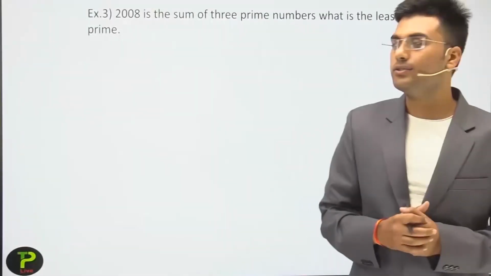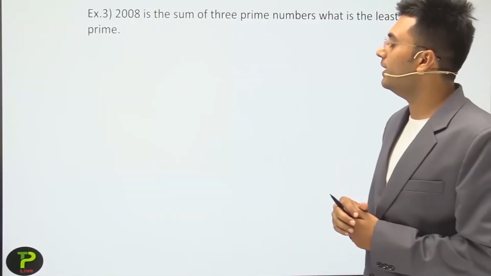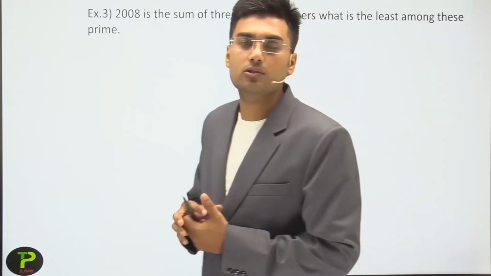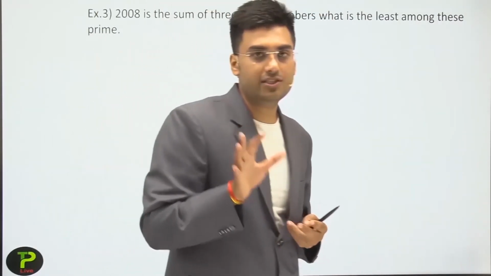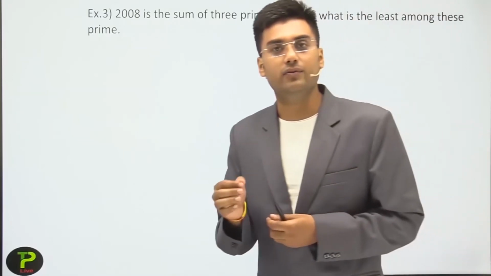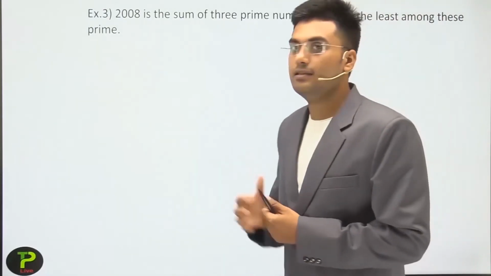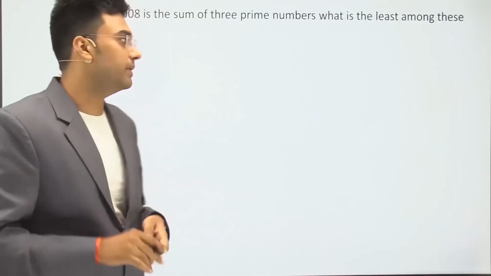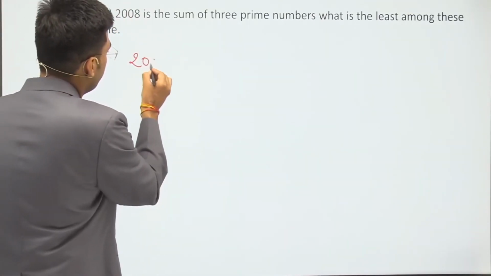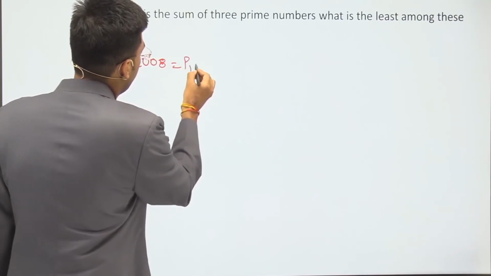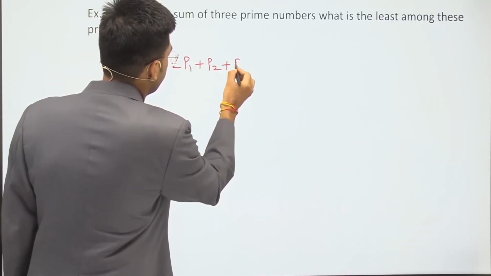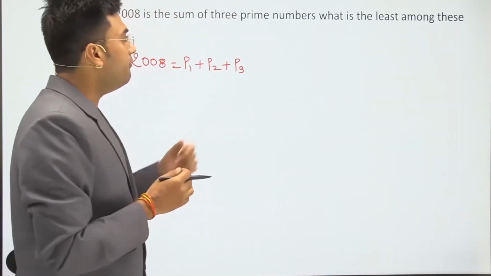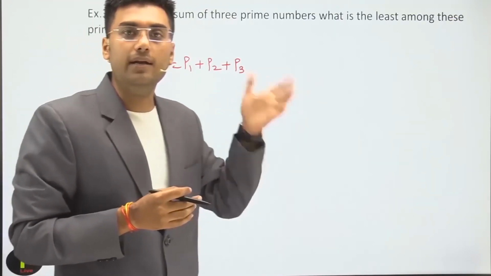Clear? So dear students, next example is: 2008 is the sum of 3 prime numbers. What is the least among these primes? This is also a very interesting question. So my suggestion is that please pause the video and try yourself. Okay, so let's start the solution of example 3. We can write it as 2008 is equal to P1 plus P2 plus P3. Here P1, P2, P3 are 3 prime numbers, and we have to find the least among P1, P2 and P3.